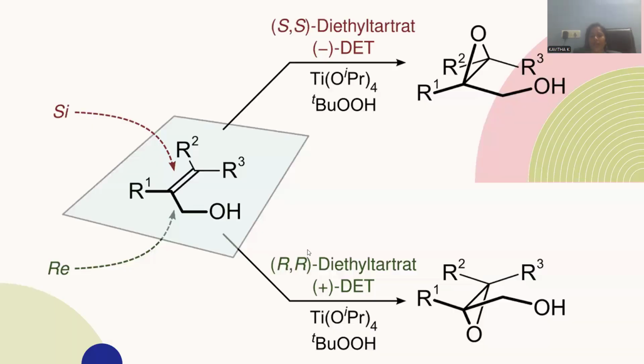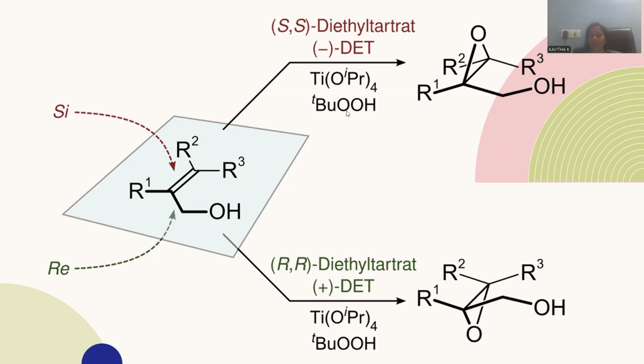And this is the pure mechanism by which the endo and exo products are generated. This topmost attachment is designated as the Si face attachment of diethyl tartrate whenever you are taking the S absolute configuration of diethyl tartrate. And tetraisopropoxy titanium is the kind of catalyst used to facilitate the rate of the reaction. And here we have tertiary butyl peroxide. This is also important in order to achieve this reaction, where nascent oxygen is released from this peroxy bond only. Here is the peroxy bond which is able to release the oxygen.